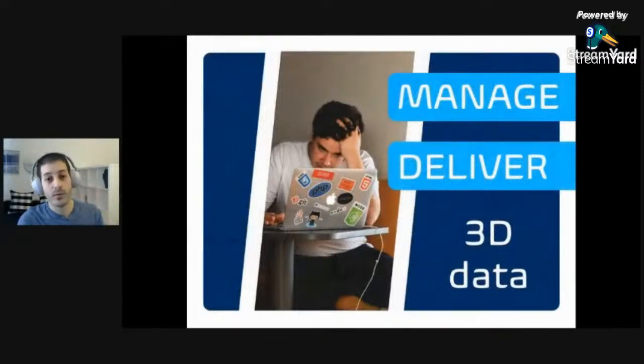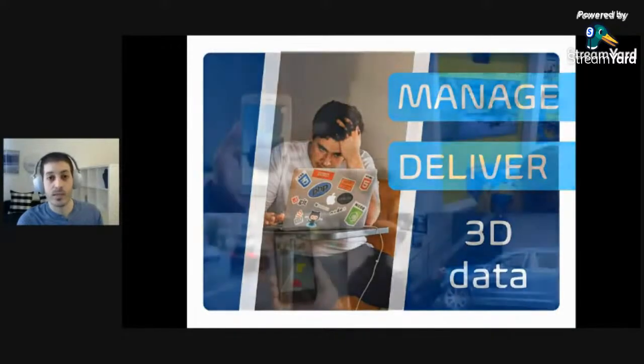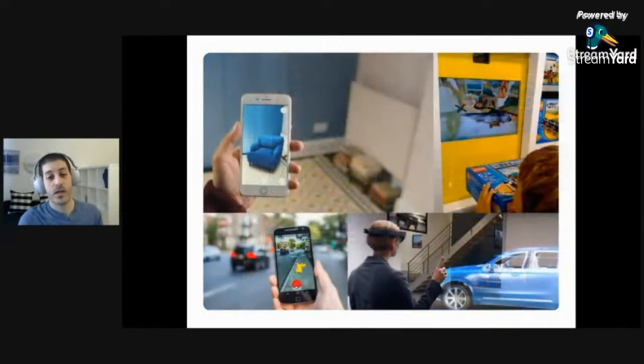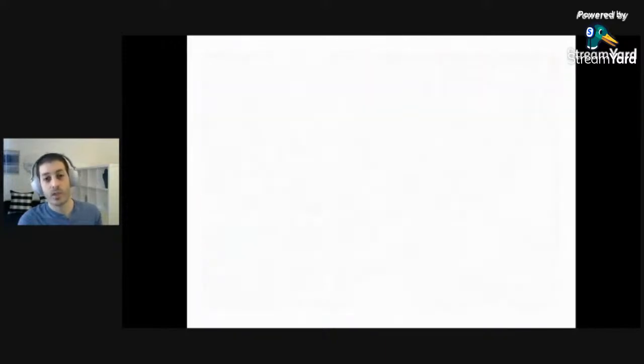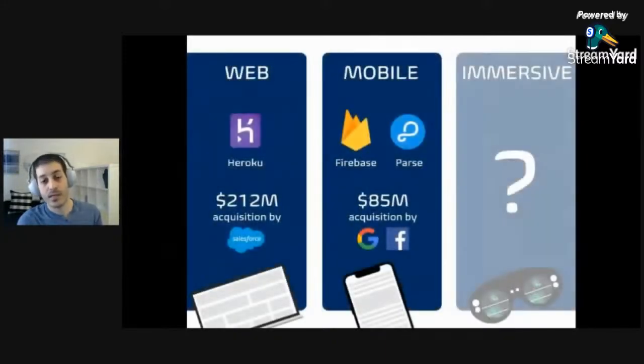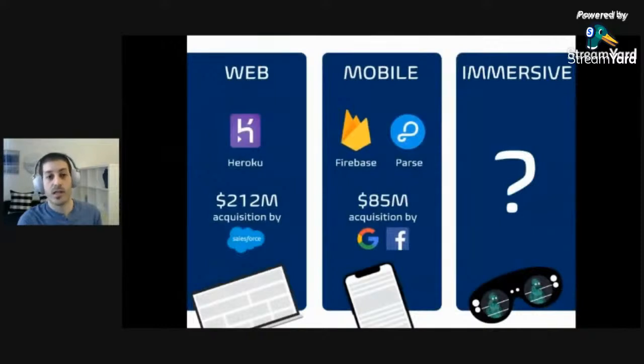When talking to other developers who are building AR and VR applications for retail and shopping, data visualization, training and games, they all said the same thing. There's no easy way to manage and deliver 3D data. But if you think about it, that problem was solved for what we call 2D data. If you want to build a website, you can use something like Heroku as your cloud platform. If you are building a mobile app, you can use something like Parse or Firebase as your backend as a service. So we went from web to mobile to now this new type of content, which is AR, VR, 3D, immersive, XR, call it whatever.